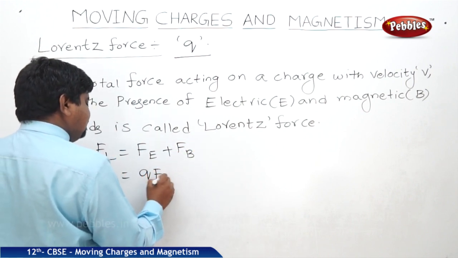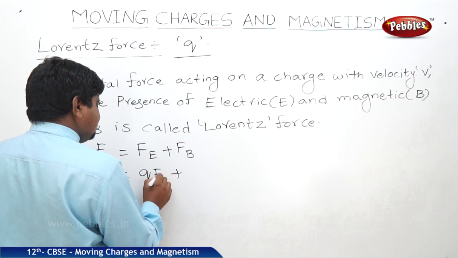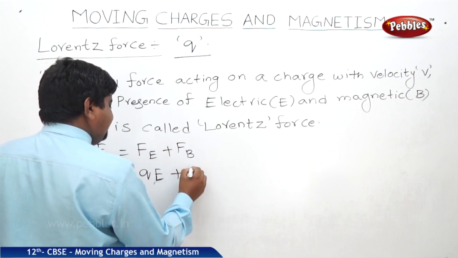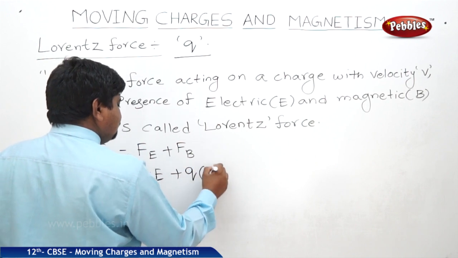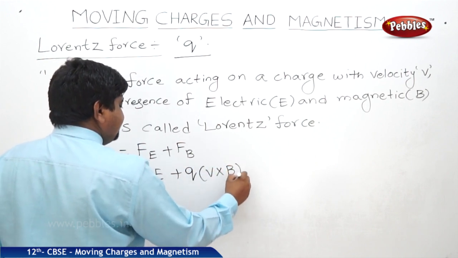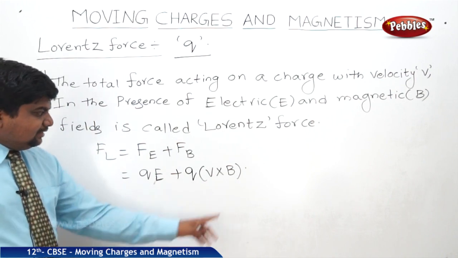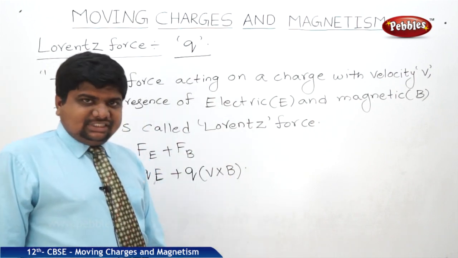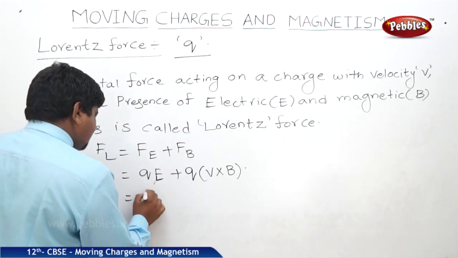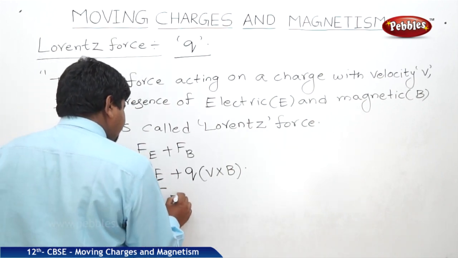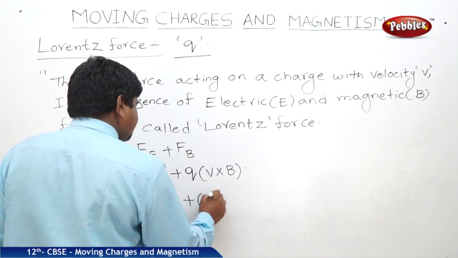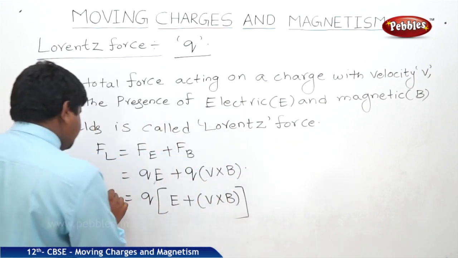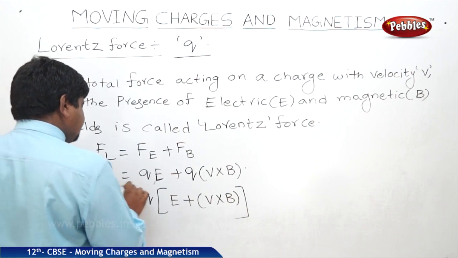QE, because the electrostatic force equation is QE. Next, what is FB? Q into V cross B. Here B is the magnetic field, V is the velocity of the charge. So if you take the common Q, it is E plus V cross B. This is the expression for Lorentz force.